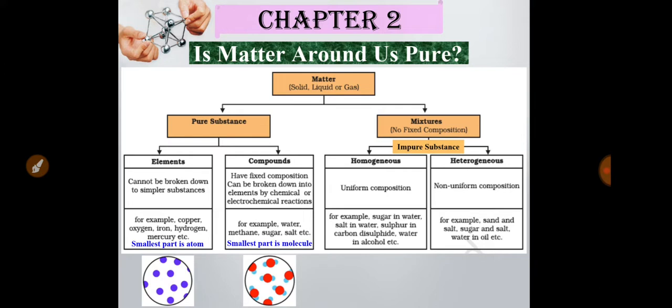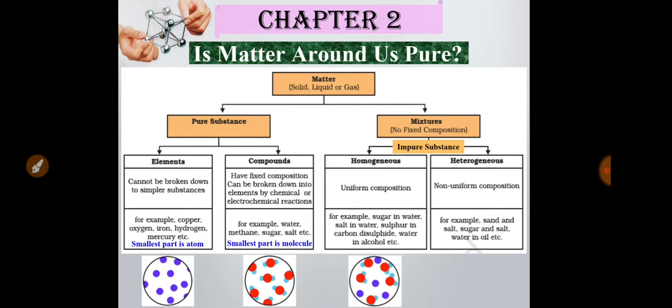If you put some sugar in water, it will form a homogeneous mixture because the sugar molecules will dissolve easily and go between the water molecules, and you cannot easily see the sugar or salt molecules in the water solution with open eyes because they are uniformly distributed.